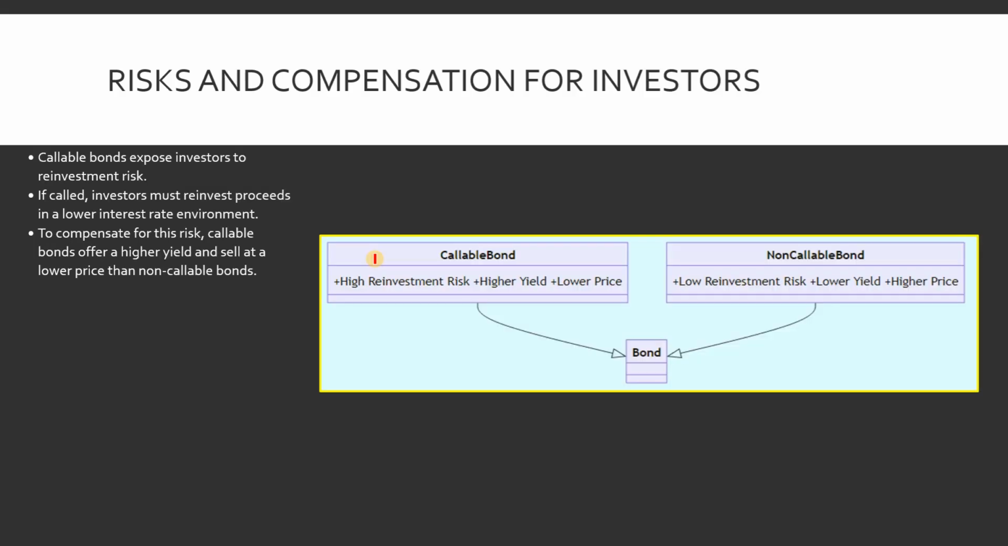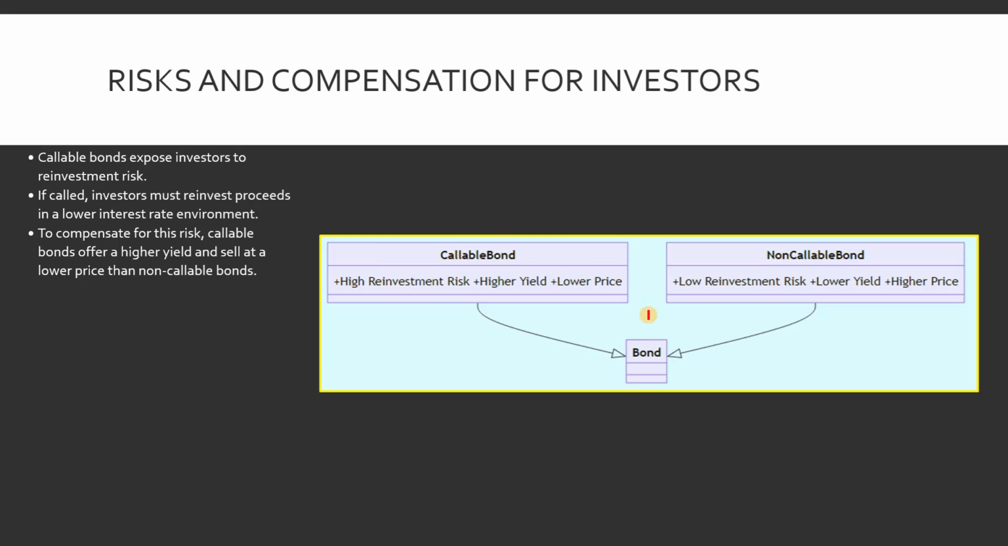Now let's talk about the risk and compensation for the investors. While this is good for the issuer, it presents a risk for you as an investor. This is known as reinvestment risk. If your high paying bond is called away because rates fall, you get your cash back, but now you have to reinvest it in a market where rates are lower. You lose that good income stream. To convince you to accept the risk, the issuer must offer a sweetener. Therefore, callable bonds typically offer a higher yield and sell at a lower price compared to otherwise identical non-callable bonds.